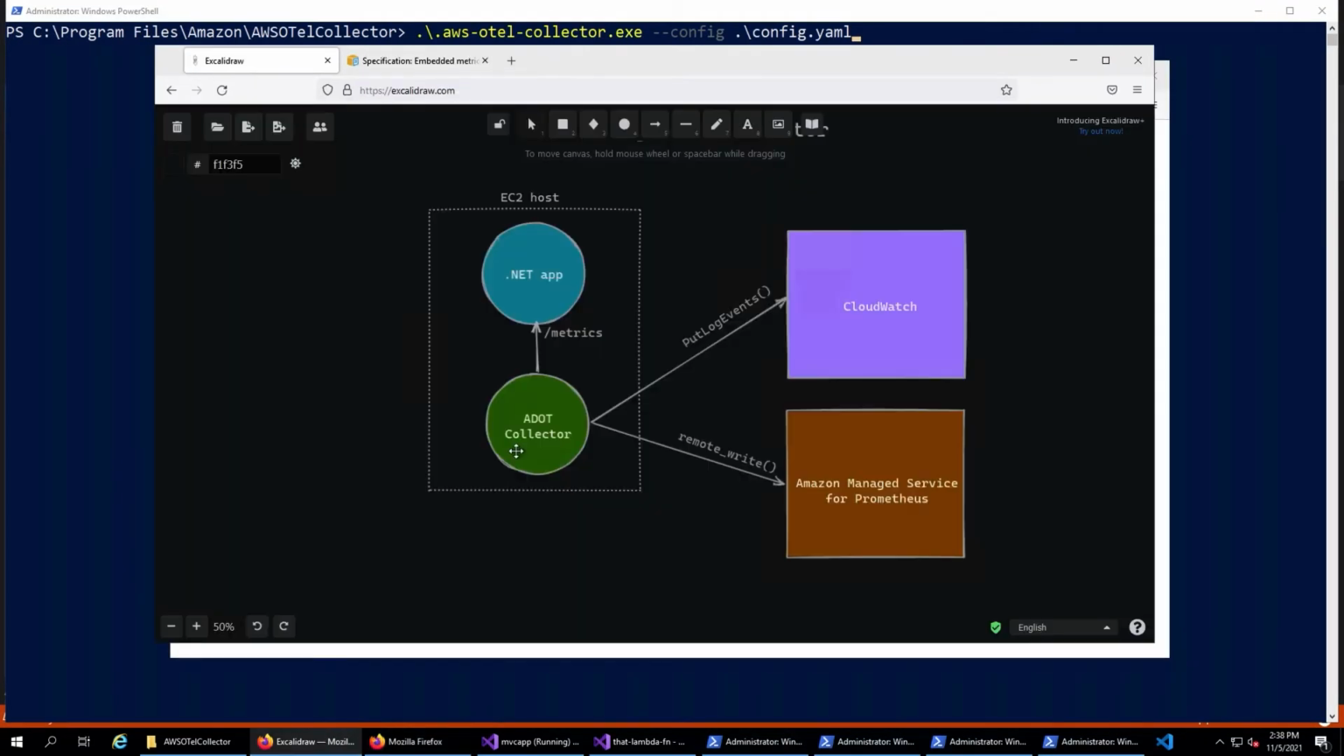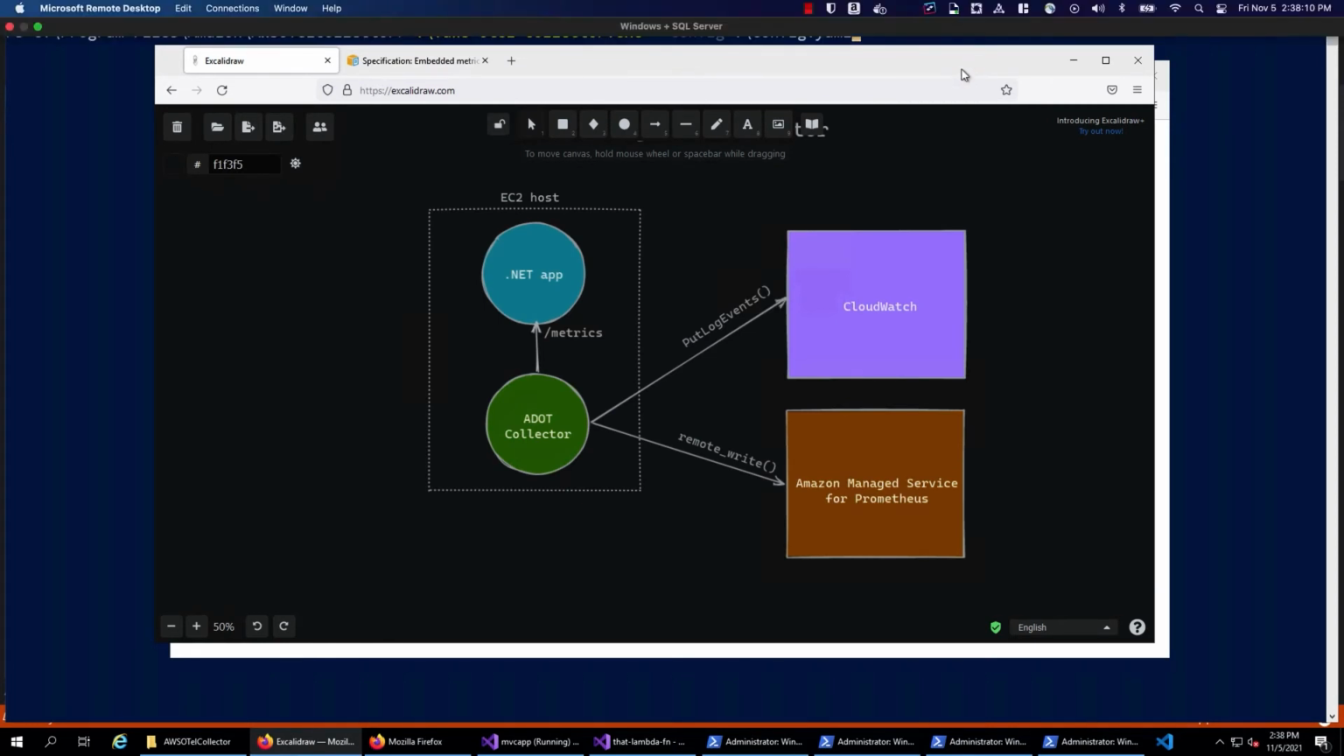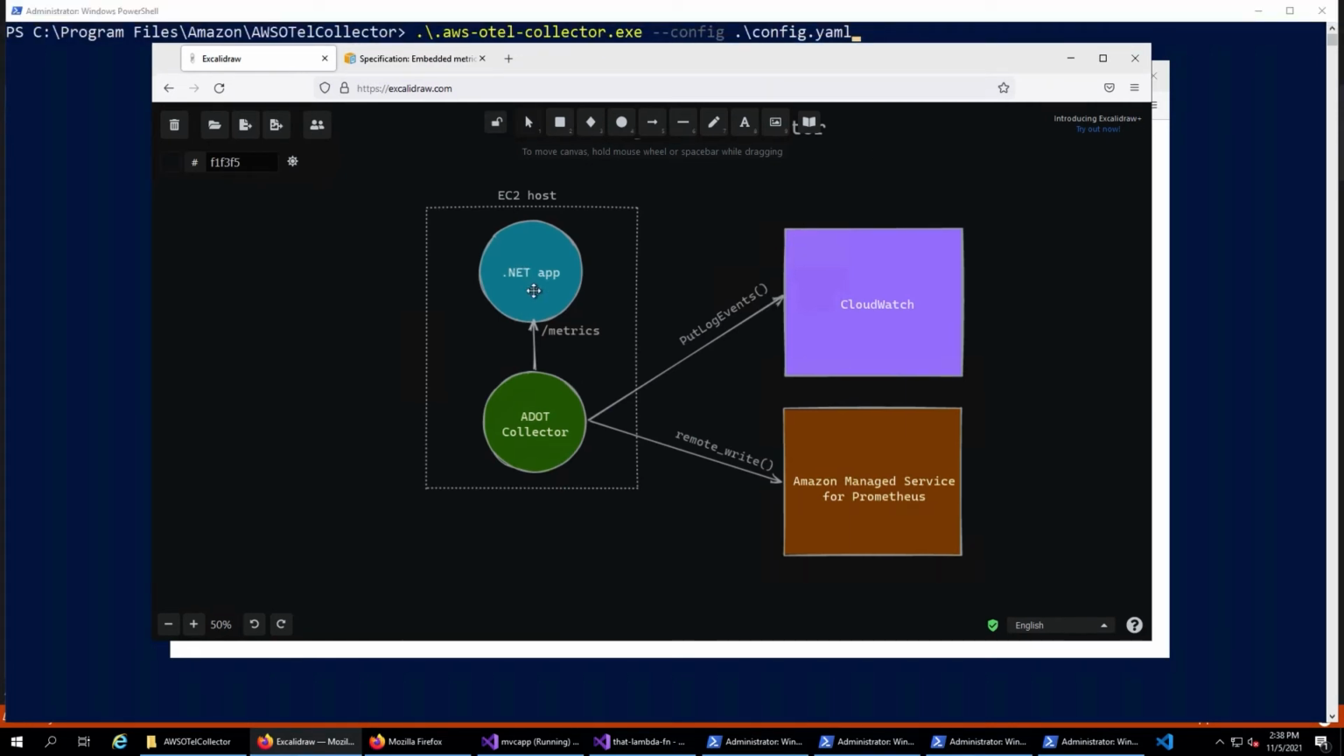So this is how it looks. Here I have the .NET app, which exposes metrics in that /metrics endpoint, and then I have the collector, which is reaching out to that endpoint over HTTP. It collects those metrics, and it is sending the metrics through PutLogEvents API calls to CloudWatch and the remote write API to Amazon Managed Service for Prometheus. So that is how it works. And now let's take a look at how the metrics look in CloudWatch and in Prometheus.